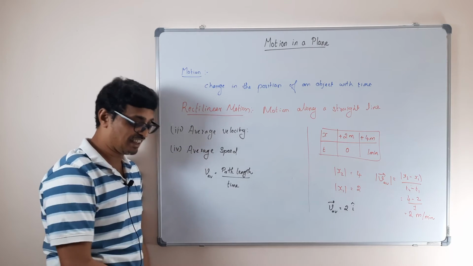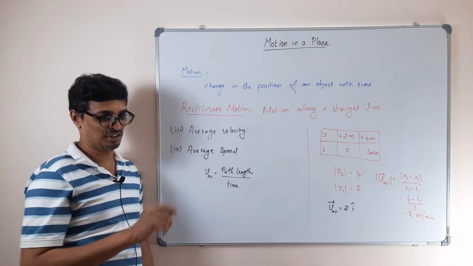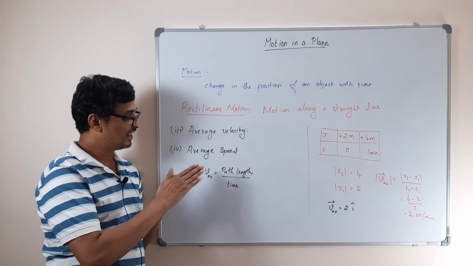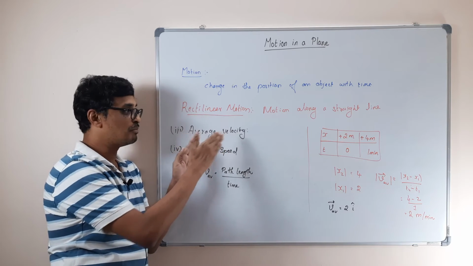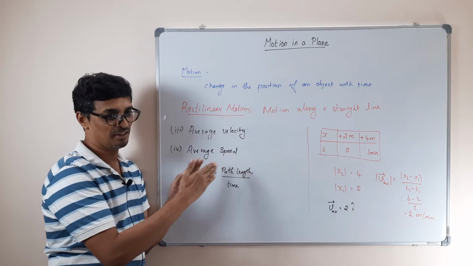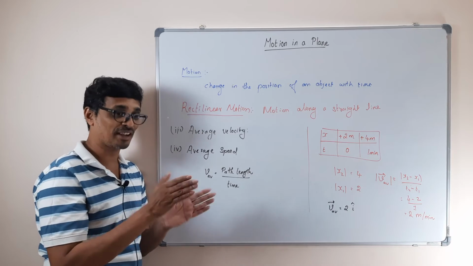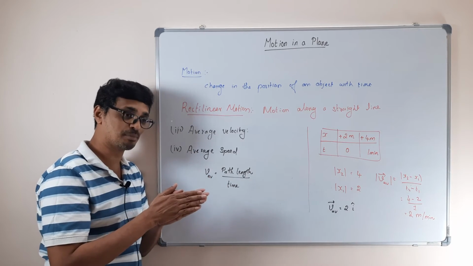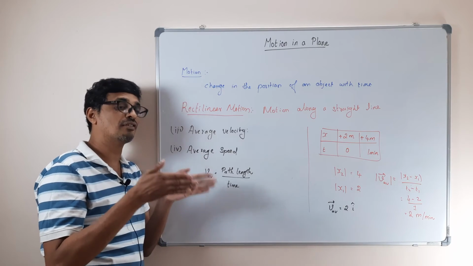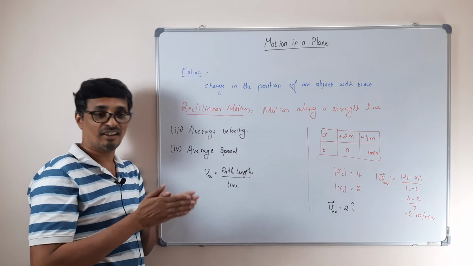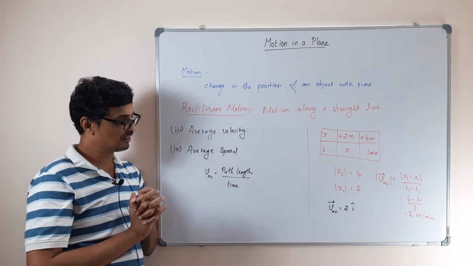But now when you calculate the path length here, the average speed is going to be different compared to the velocity. Why this is important is that it apparently looks like the magnitude of the average velocity is the average speed, but that is not true. Got it? Average speed doesn't have a magnitude because it is a scalar quantity. So the magnitude of average velocity and the average speed are not necessarily equal always. Okay? Got it?